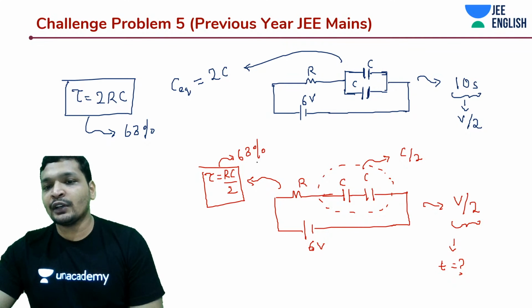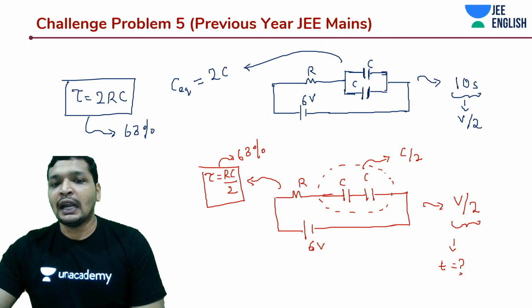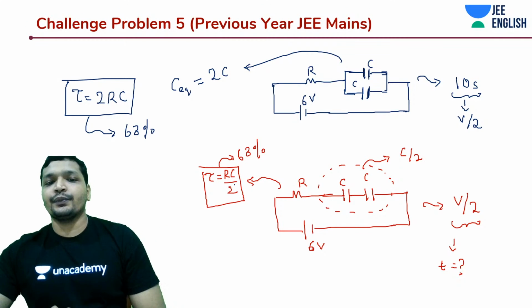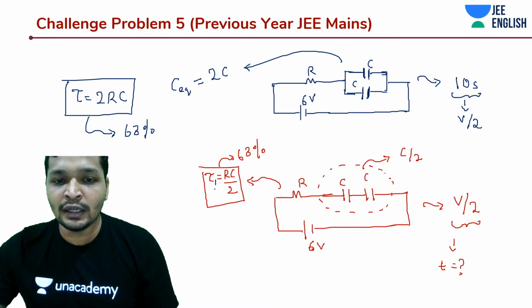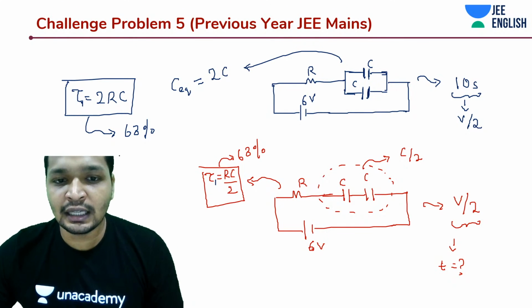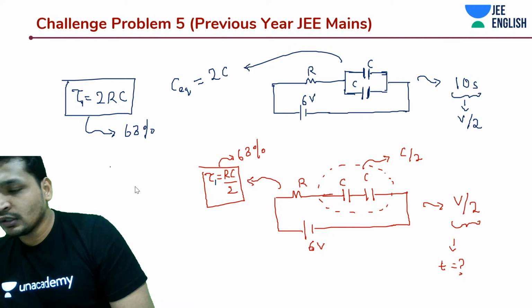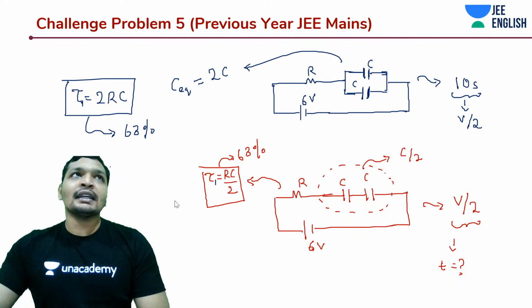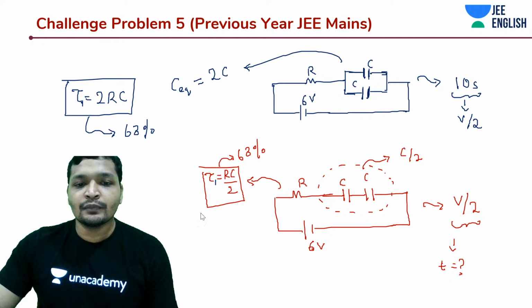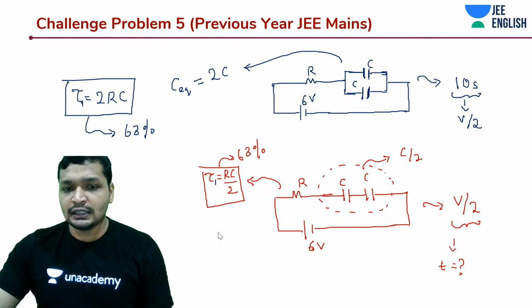Here we have already calculated for 63%, and it's literally 1/4 that value. So we're going to call this as tau 1, and this as tau 2. So there was 10 seconds, 20 seconds, 5 seconds, and 2.5 seconds, I guess.